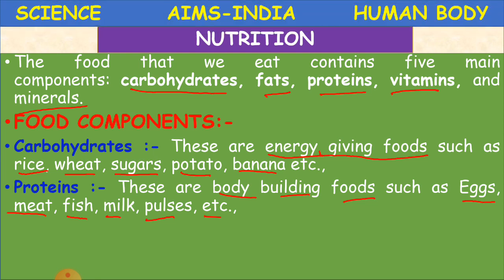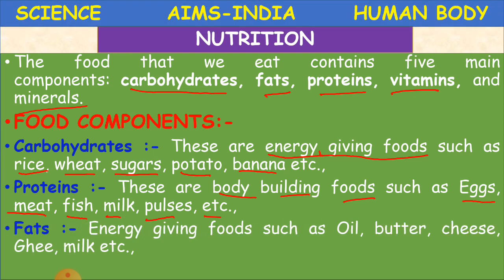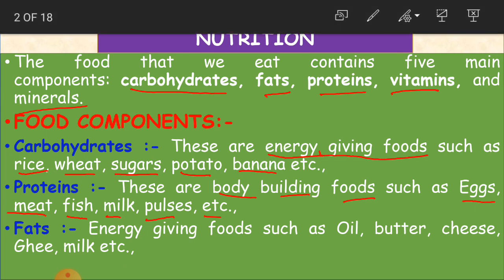Okay, children. And what about fats? What are the energy giving foods such as oil, butter, cheese, ghee, milk? All these are fats. They also give us energy.